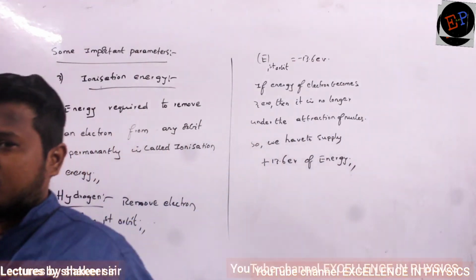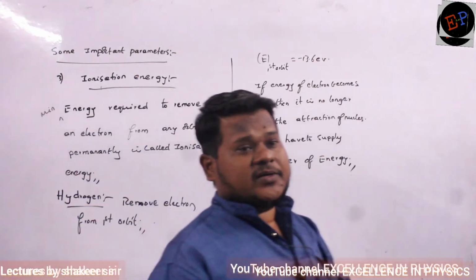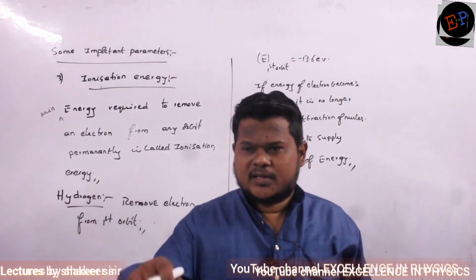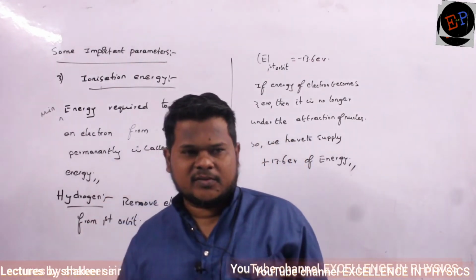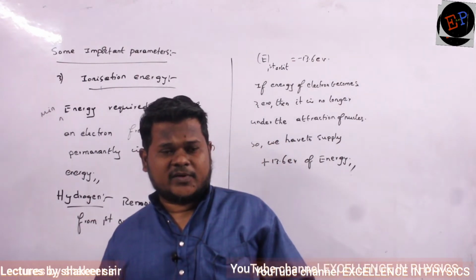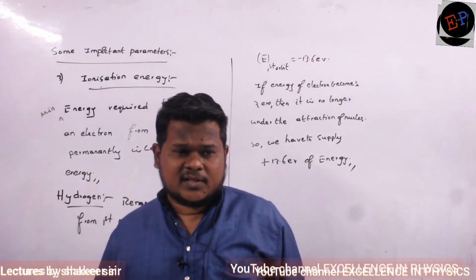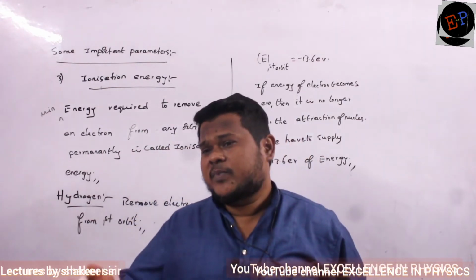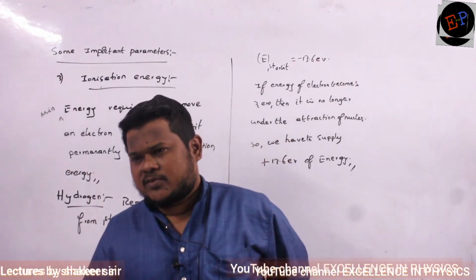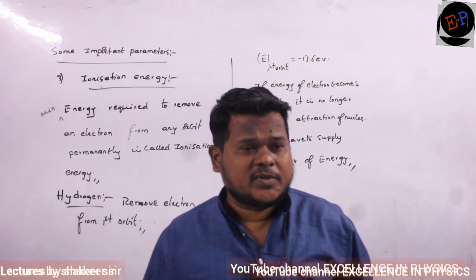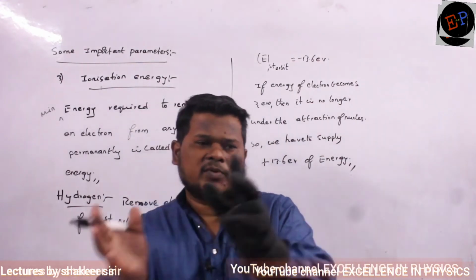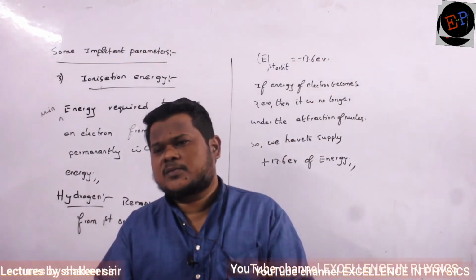We already discussed in the last class what is meant by negative energy. Negative energy means it is under the attraction of the nucleus. So if I want the electron not to be under the attraction of the nucleus, what do I have to do? I have to make its energy 0 or positive, but the minimum energy is 0. So how can I make the energy of the electron 0? Supply the same amount of positive energy. The minimum energy is that much amount of energy only.